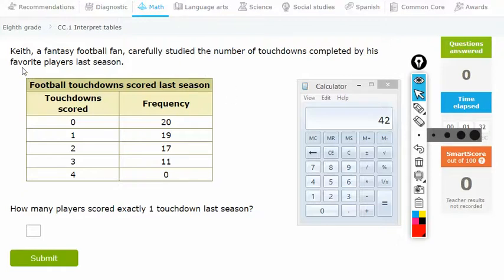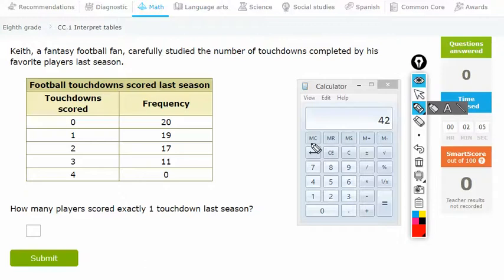So looking at this question, Keith, a fantasy football fan, carefully studied the number of touchdowns completed by his favorite players last season. So we have football touchdowns scored last season, touchdowns scored, and the frequency. Okay, I guess that means during a season. So how many players scored exactly one touchdown last season?